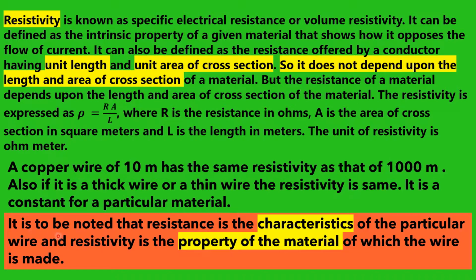Okay, and it is to be noted that resistance is the characteristic of that particular wire or conductor, whereas resistivity is the property of the material of which the wire is made. Particularly, resistivity depends on the property of the material. So it varies from material to material, but it is a constant for a particular material.